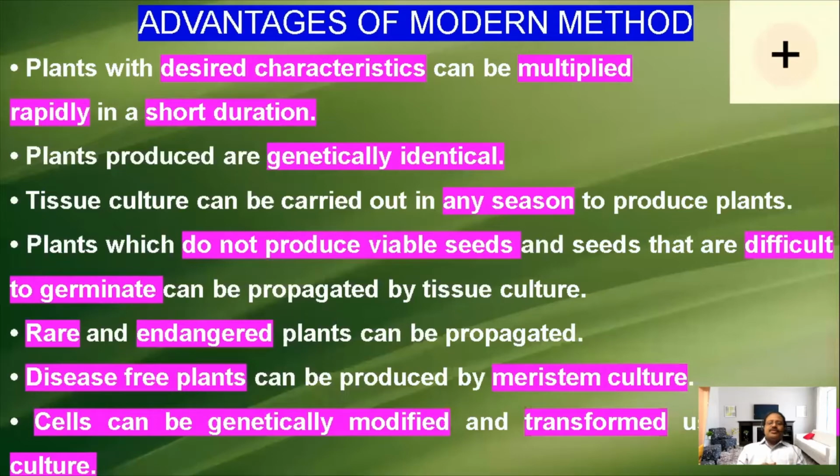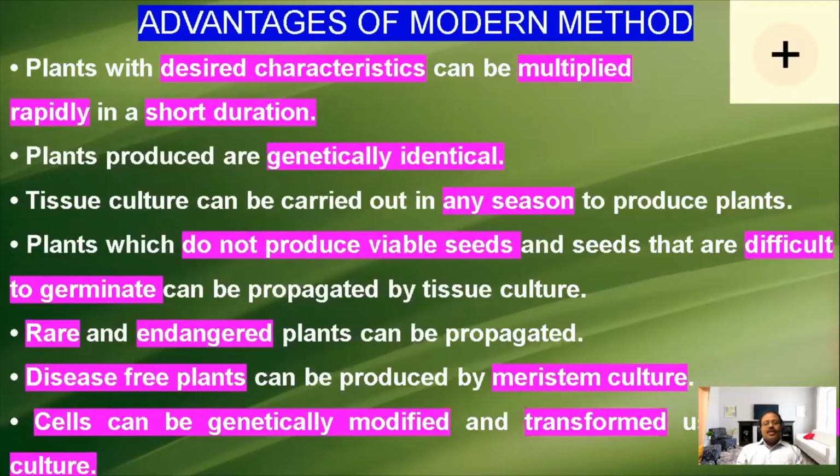Now we are going to discuss the advantages of the modern method. What are the advantages of the modern method? We can produce the desired character. What is called desired character? The plant may yield more, or it may be disease resistant.